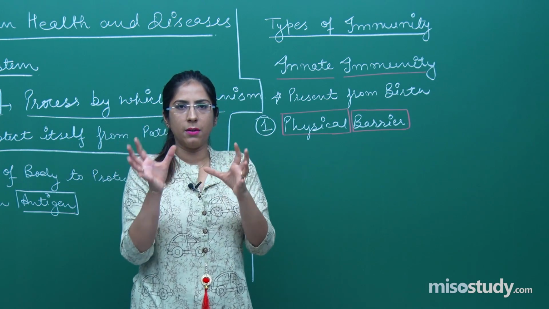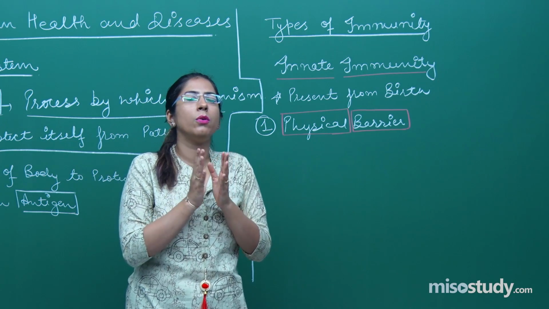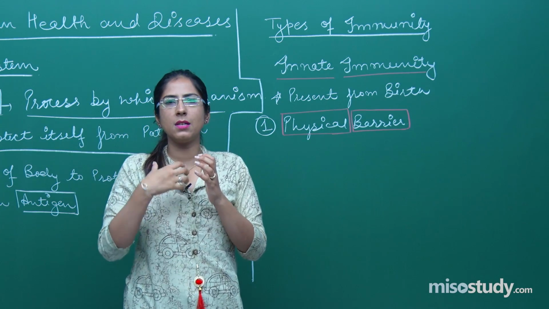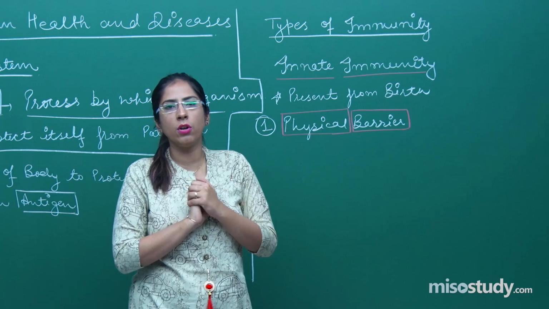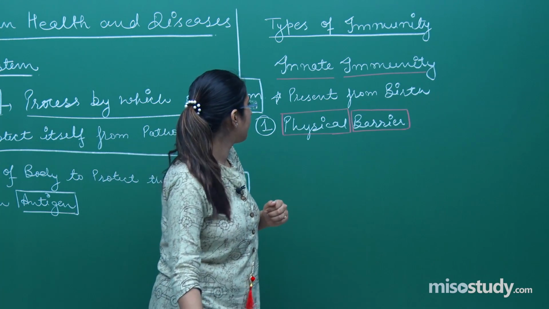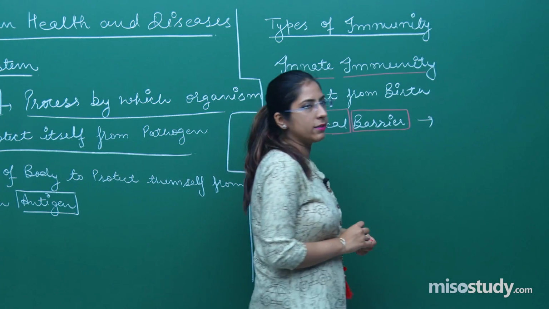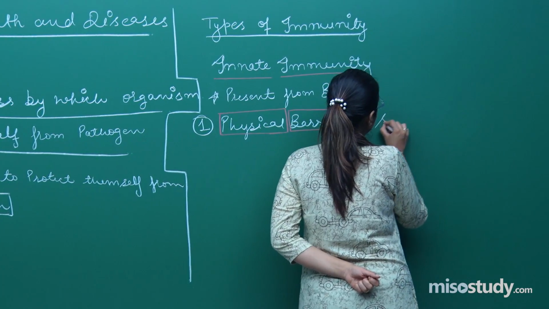This mucus traps those pathogens and does not allow their entry. This mucous membrane is present not only in our respiratory system but also in our digestive system and our urinogenital system. So students, in humans there are so many physical barriers. The first physical barrier is the skin.